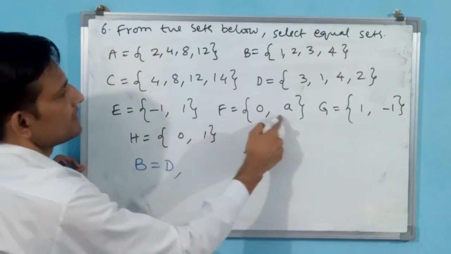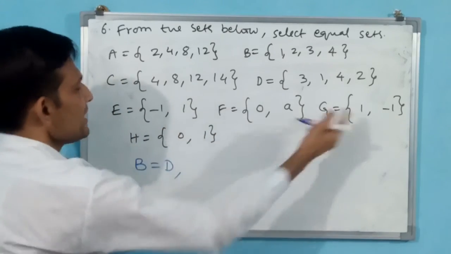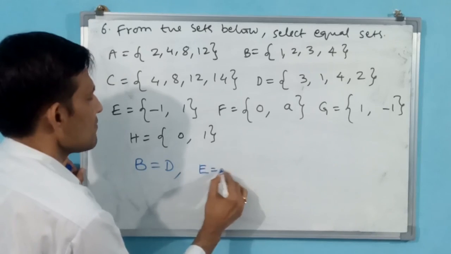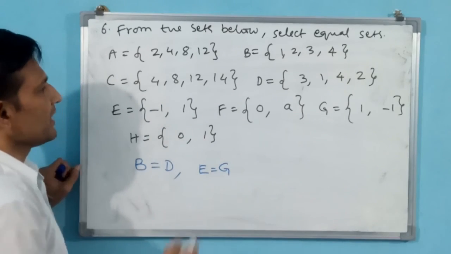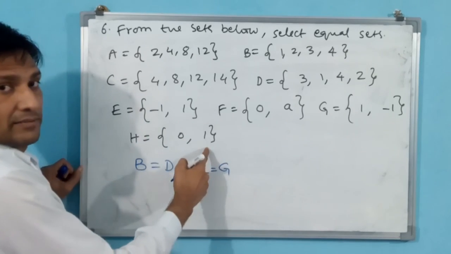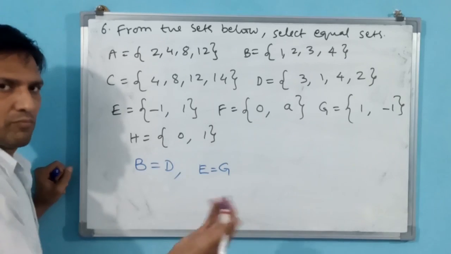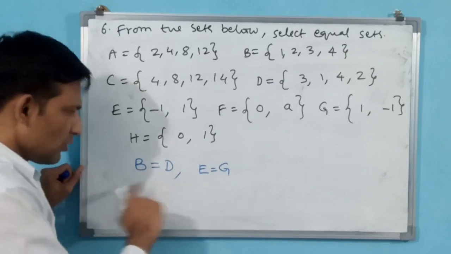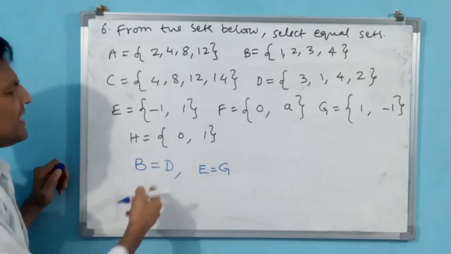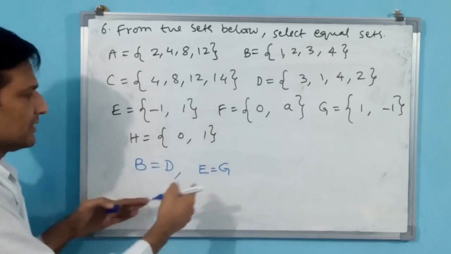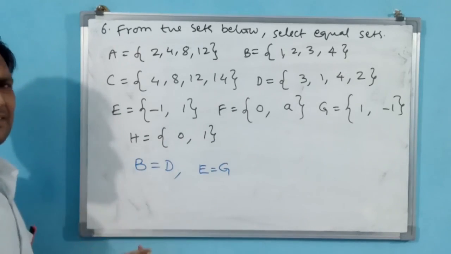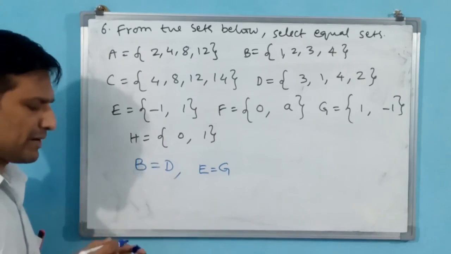Minus 1, 1; 1, minus 1: E and G. E is equal to G. Okay, 0, 1: not equal. Then only these two are equal sets. You can write B and D are equal sets, E and G are equal sets. That's all. You have to write in statement.